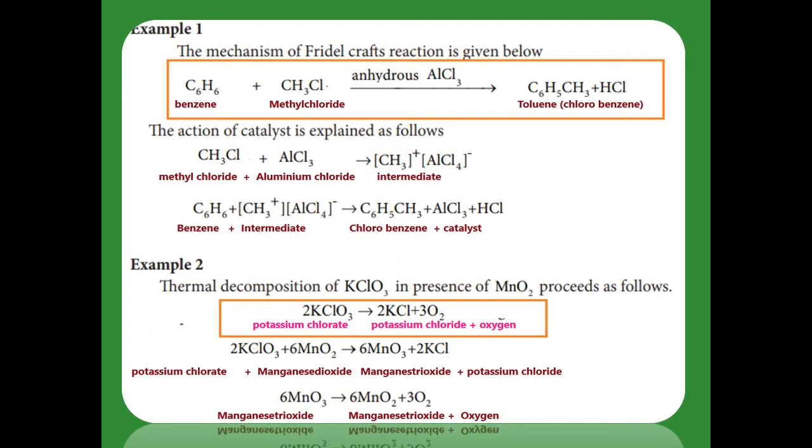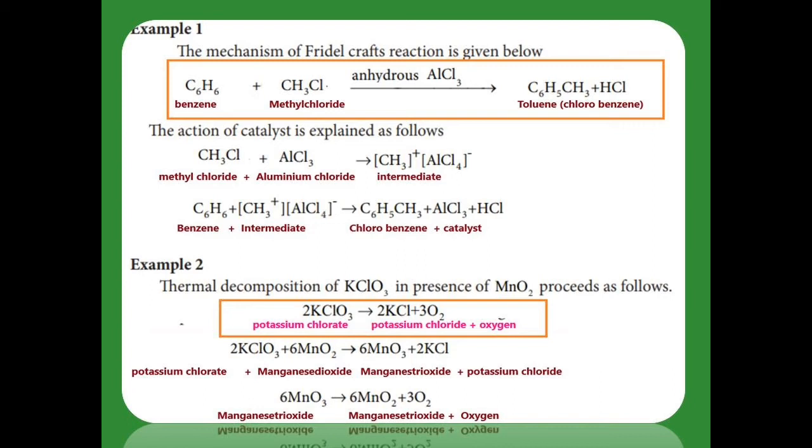First, the aluminum trichloride reacts with the methyl chloride. It forms an intermediate, the methyl ion plus the aluminum tetrachloride anion. That intermediate again reacts with the other reactant benzene and forms the product, and the aluminum trichloride catalyst is regenerated and one more product, HCl, is formed. So in this one the catalyst forms the intermediate, and that intermediate decomposes to give the product.